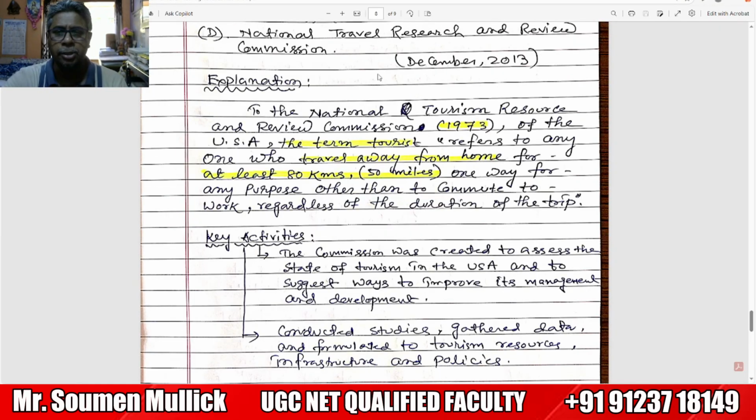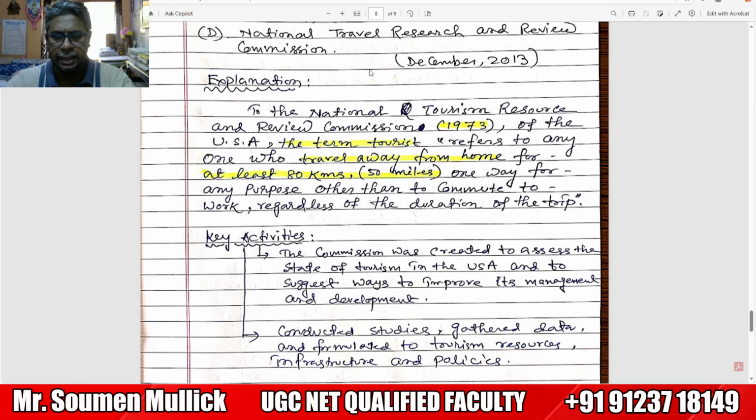The important explanation is, according to the National Tourism Resource and Review Commission 1973 of the USA, the term tourist refers to anyone who travels away from home for at least 80 kilometers, near about 50 miles one way, for any purpose other than commuting to work, regardless of the duration of the trip.